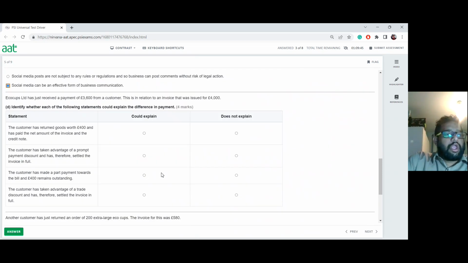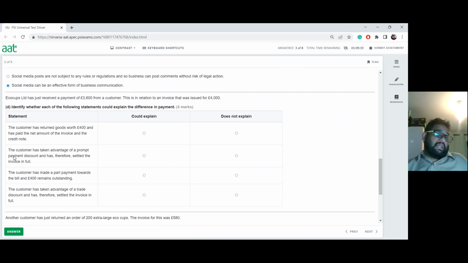Now, Eco Cups Limited has just received a payment of £3,600 from a customer. This is in relation to an invoice that was issued for £4,000. So they're now looking at it: identify whether each of the following statements could explain the difference in the payment, could or could not. So they say here, the customer has returned goods worth £400 and has paid the net amount of the invoice and the credit note.